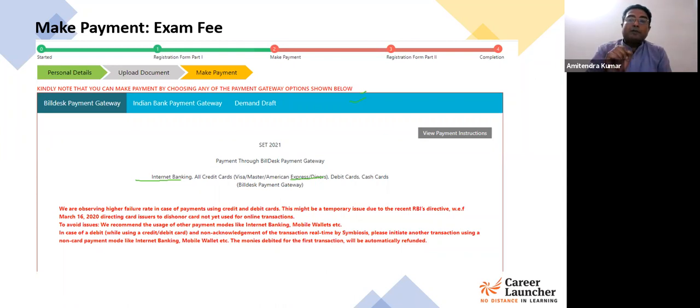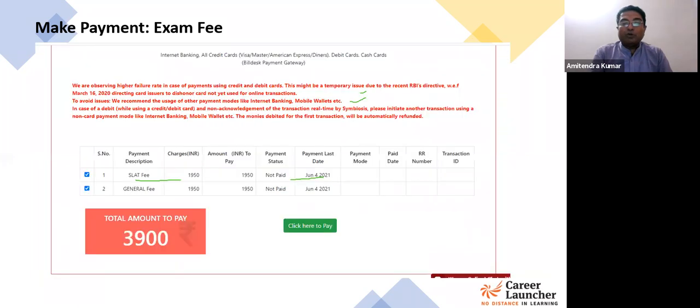So the first payment has to be done for the examination, not for the institutions right now, not for the programs right now. Right now you only have to pay for the exam. So the examination fee is 1950 this year. If you're applying for both the programs, then appropriately select through the check boxes and then make the payment. If you're applying for only one program, then the amount which will appear will be 1950 over here, and then you'll have to make that payment. Without making the payment, you cannot proceed.